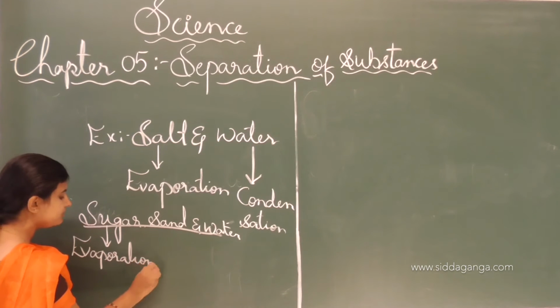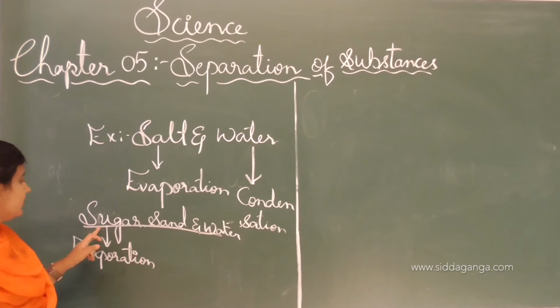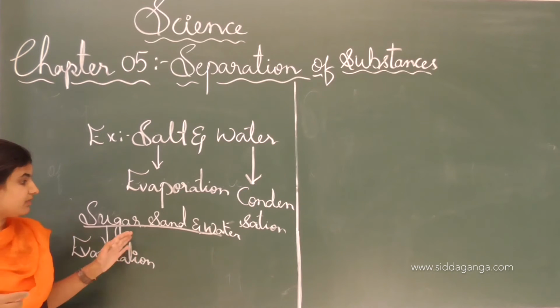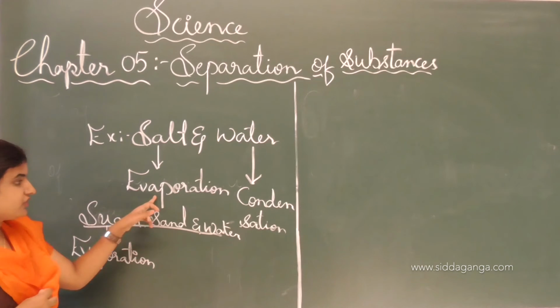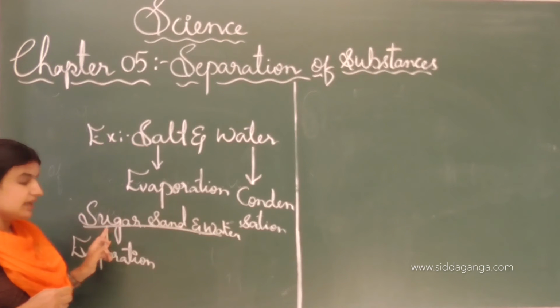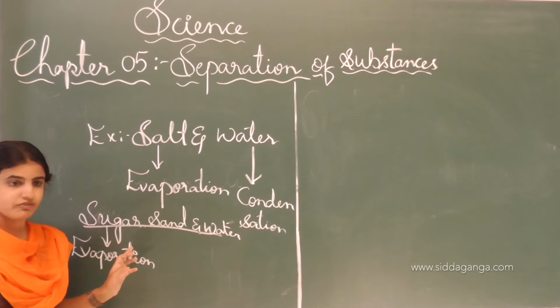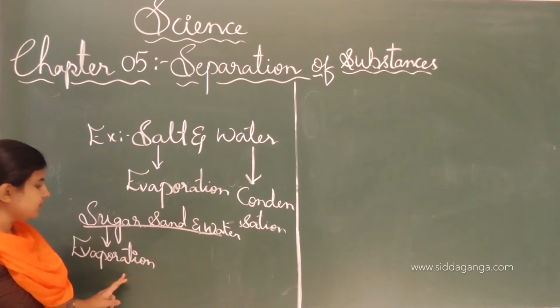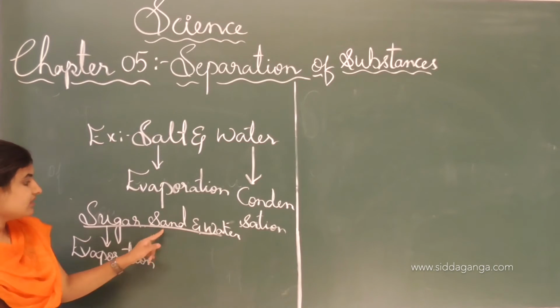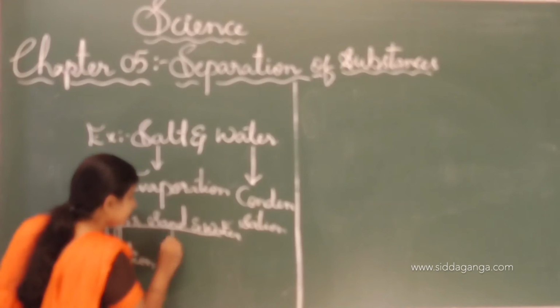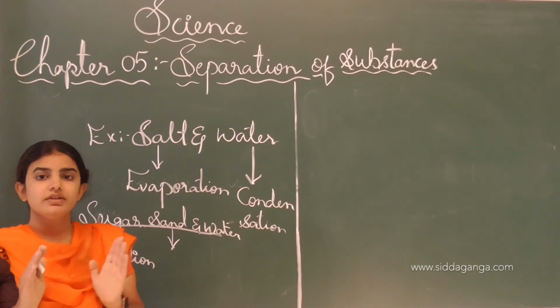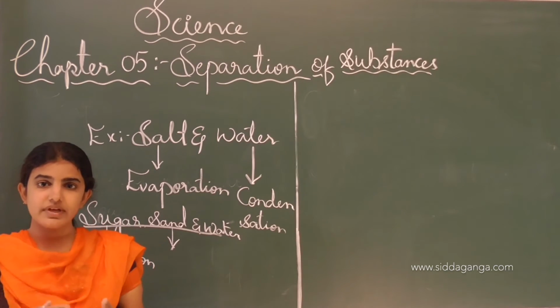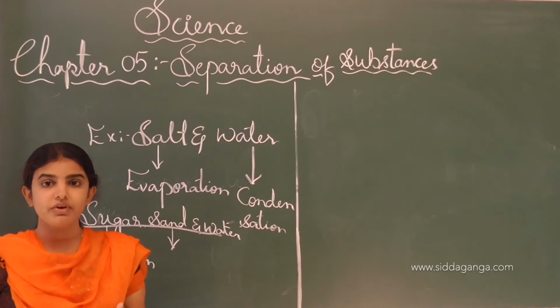As I told you many times, the sugar present in the water remains as the water gets evaporated by the process of evaporation, and there we get sugar particles at the bottom of a flask. Whereas the sand we get by the process of sedimentation, which is the settling of the sand particles at the bottom of the flask.